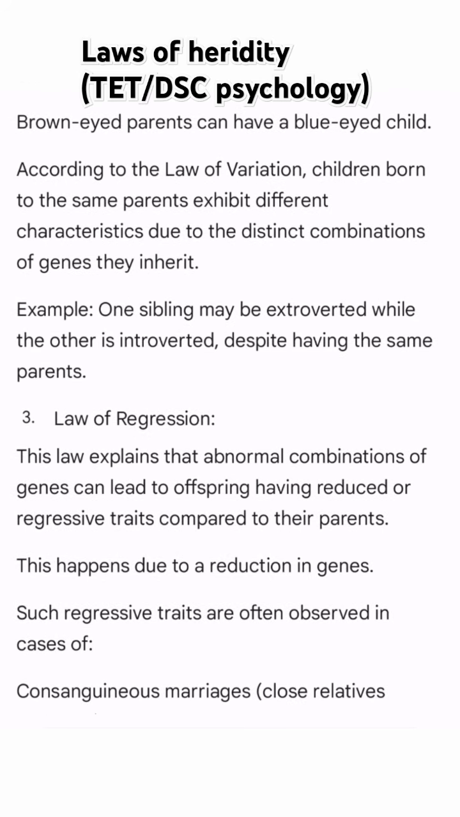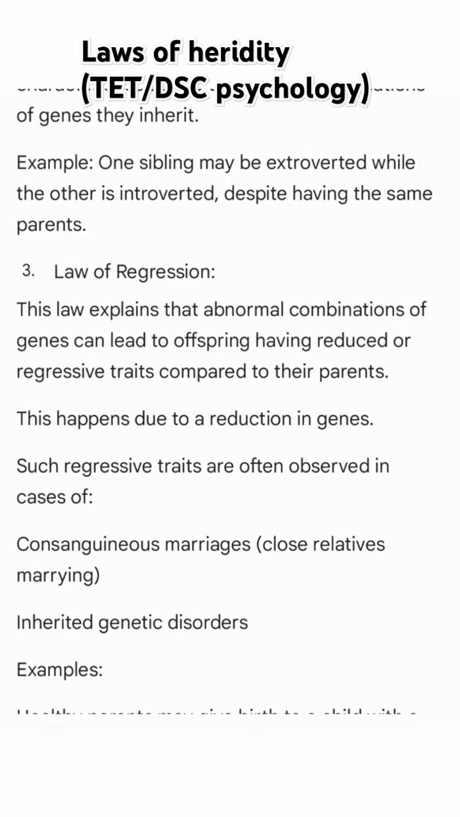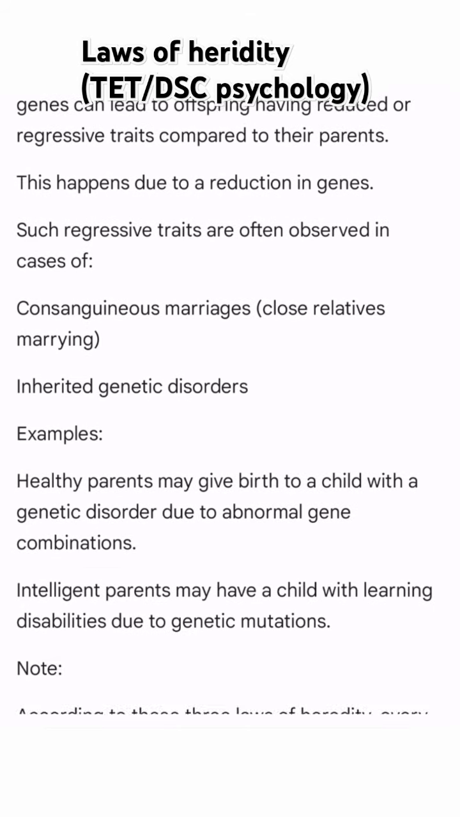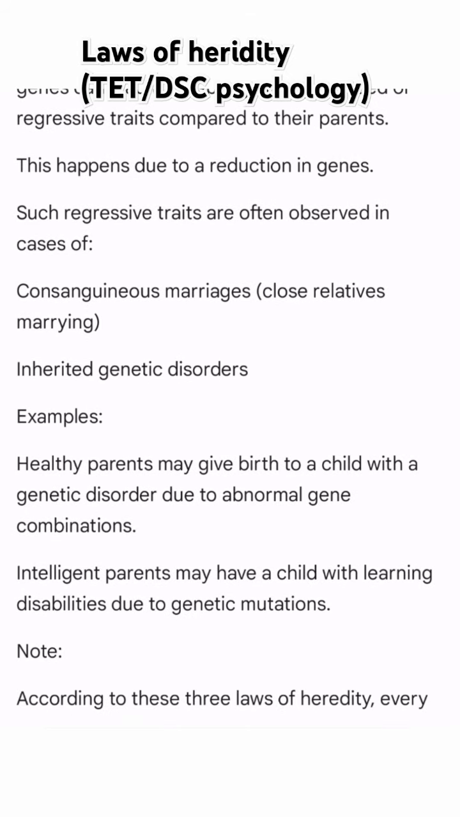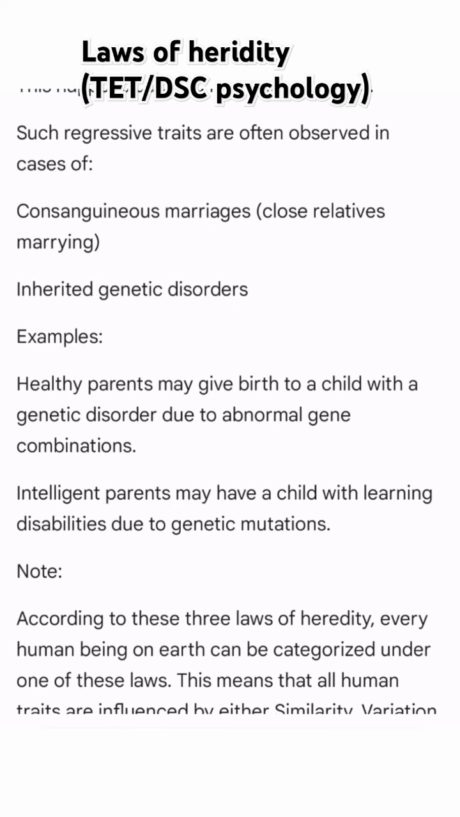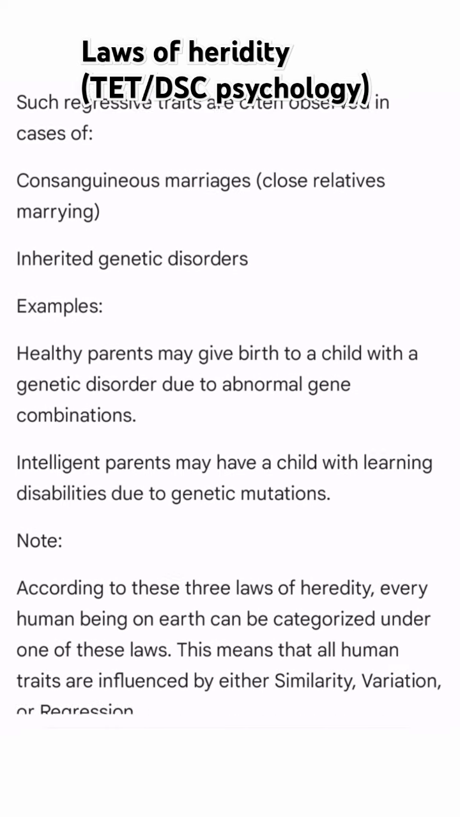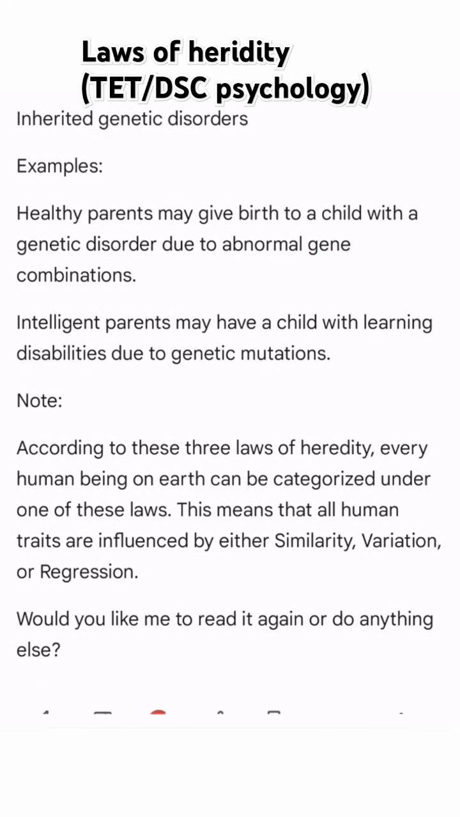3. Law of regression. This law explains that abnormal combinations of genes can lead to offspring having reduced or regressive traits compared to their parents. This happens due to a reduction in genes. Such regressive traits are often observed in cases of consanguineous marriages, close relatives marrying, and inherited genetic disorders. Examples: healthy parents may give birth to a child with a genetic disorder due to abnormal gene combinations. Intelligent parents may have a child with learning disabilities due to genetic mutations.